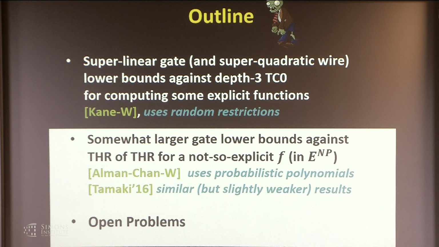But it does use totally different techniques. It gets some satisfiability algorithms in order to prove the lower bounds. It uses probabilistic polynomials in a crucial way. And I do want to point out that Suguru Tamaki showed similar but slightly weaker results than what I will say, also using probabilistic polynomials with a different construction. And at the end, I'll talk about open problems.